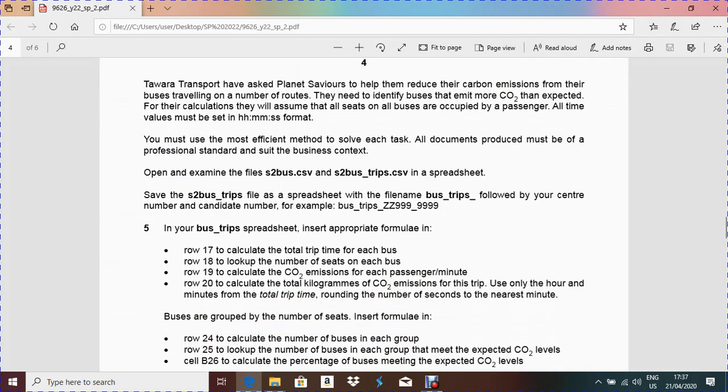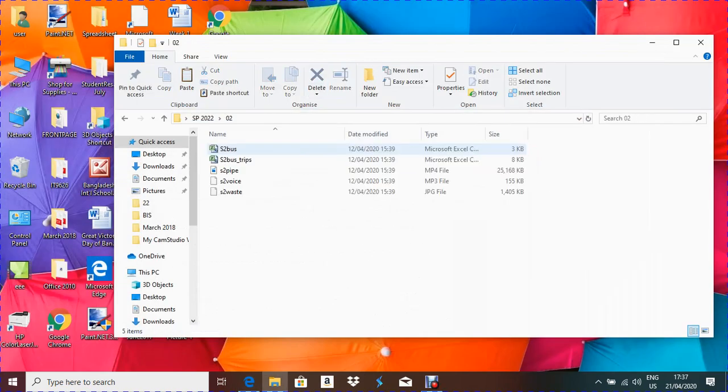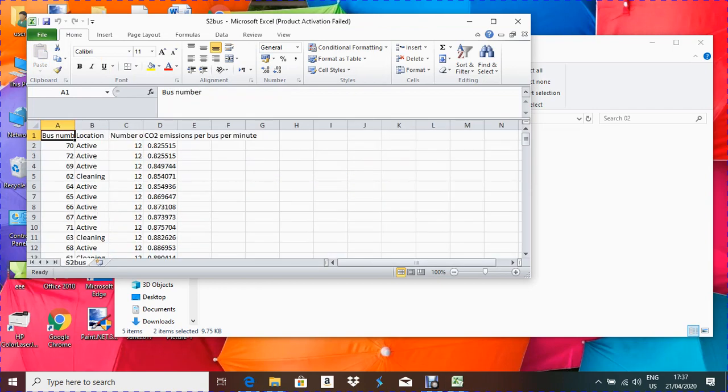According to the question paper, it says to open and examine the files s2bus.csv and s2bustrips.csv in a spreadsheet. Save the s2bus_trips file as a spreadsheet. That means this is your main file. So first we'll open the folder where all the data files are given. I'll select both CSV files by pressing the Ctrl button and press enter. Then you'll see both the CSV files are opened.